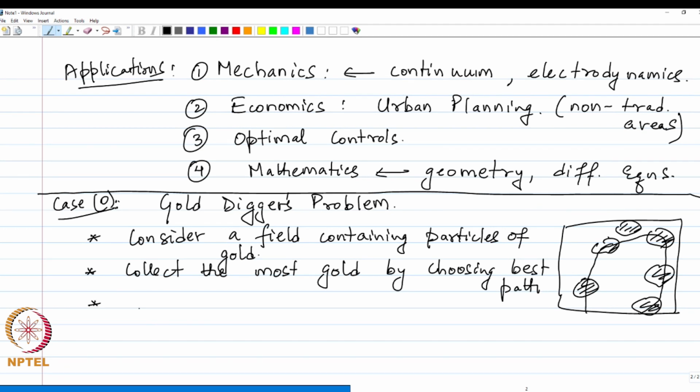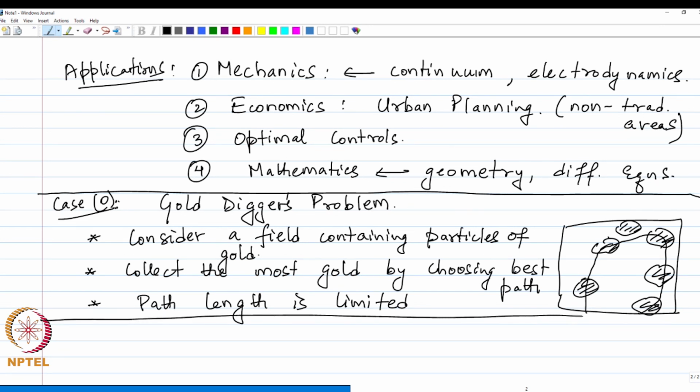However, the problem that we have is that the total path length in this case is limited. Whatever path we choose, we have to make sure that the total length of that path cannot exceed a certain value. So, in this problem we can see that we are maximizing a function of a function. What are we doing? We are collecting gold. So, gold is collected on the path, and that is the integral of the gold at each point.